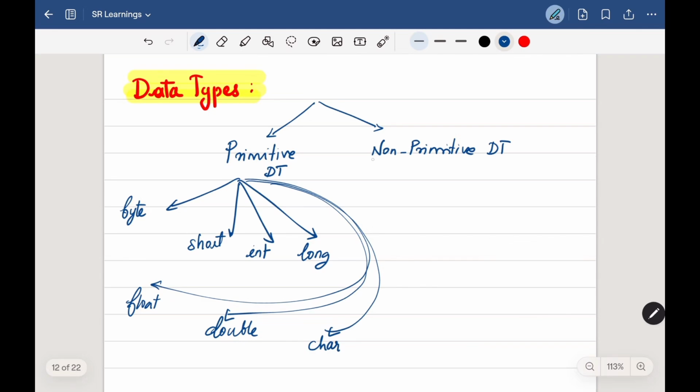And under non-primitive types, we have all the classes, arrays and strings, and we will be seeing about all these non-primitive types in our next video.